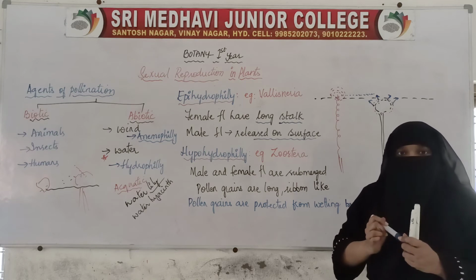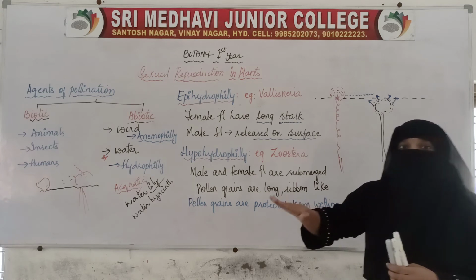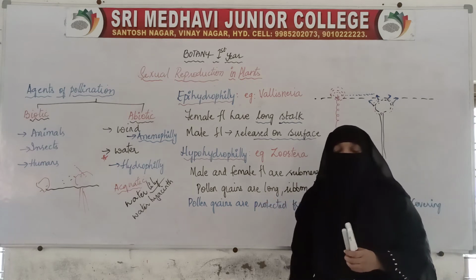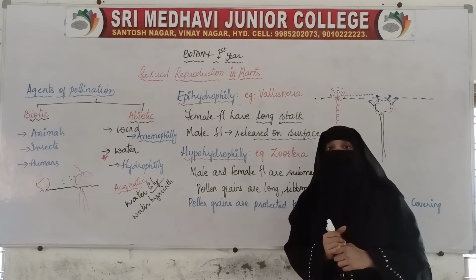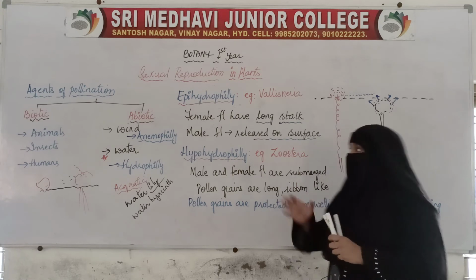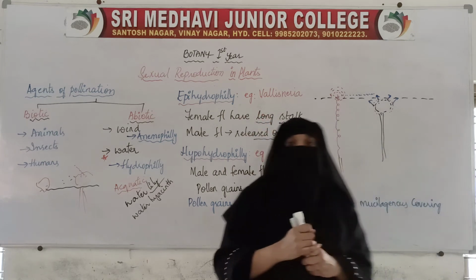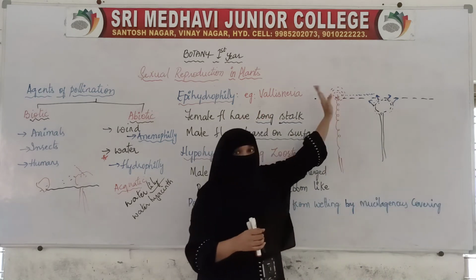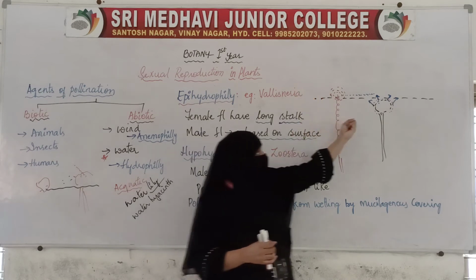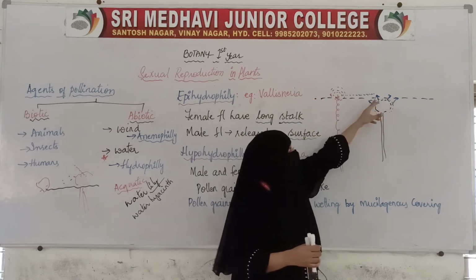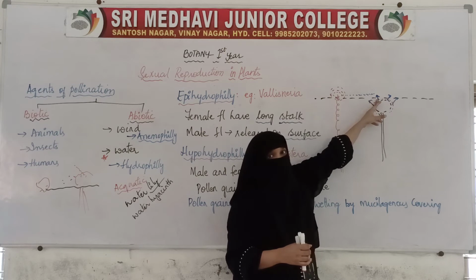So pollination is taking place on the surface of the water. Such type of pollination is called epihydrophily. Here water is only helping. The pollen grains are released near the surface of the water.